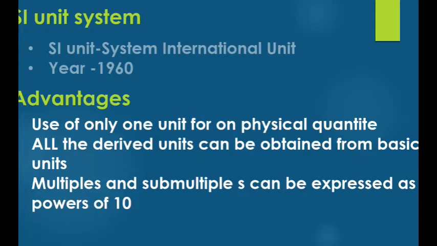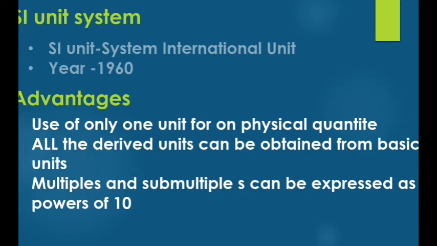Next, in this system all the derived units can be obtained from the basic units. Already you know the definition of derived unit. All the derived units can be obtained or derived from the basic units. Basic means fundamental units. So it's called a coherent system of units.